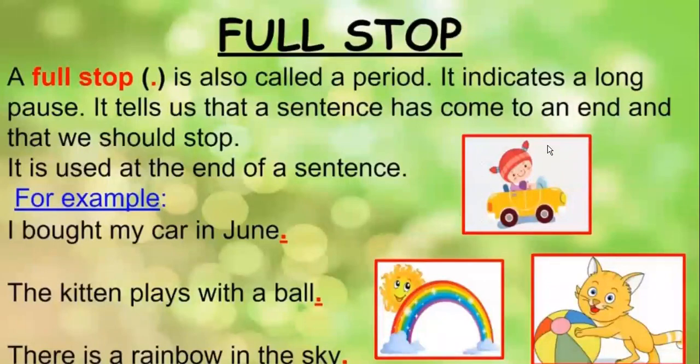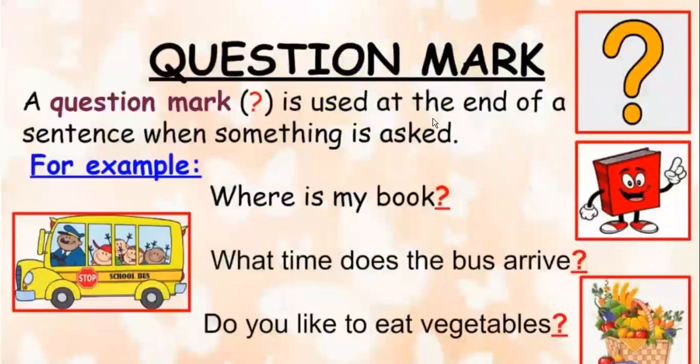Next, question mark. A question mark is used at the end of the sentence when something is asked. Question mark is also used at the end of the sentence, but when something is asked we use it. जब हमसे कोई question पूछा जाता है तब हम question mark use करते हैं. For example, where is my book? What time does the bus arrive? Do you like to eat vegetables?